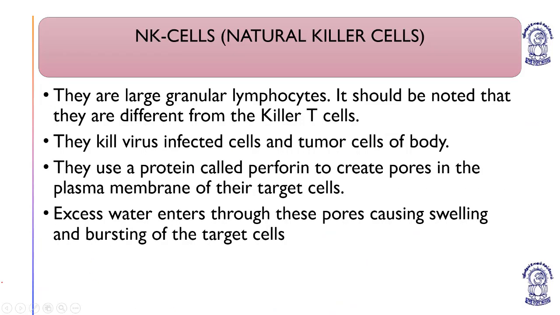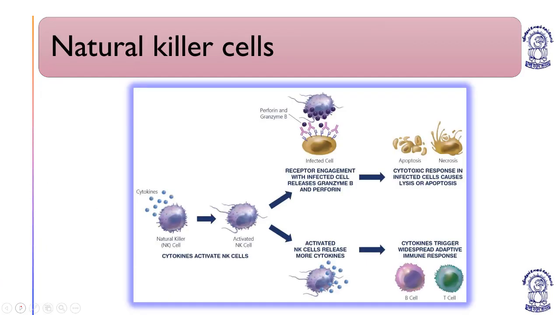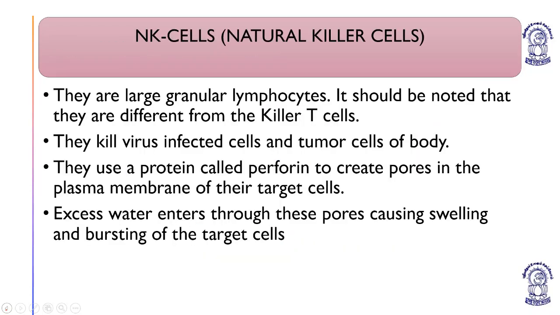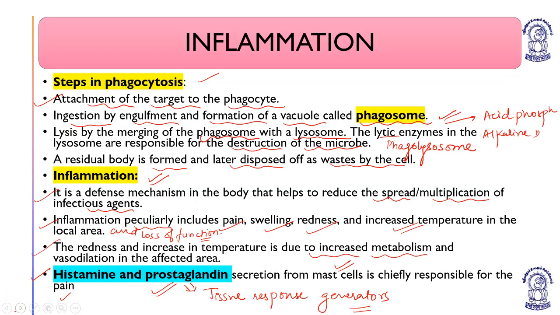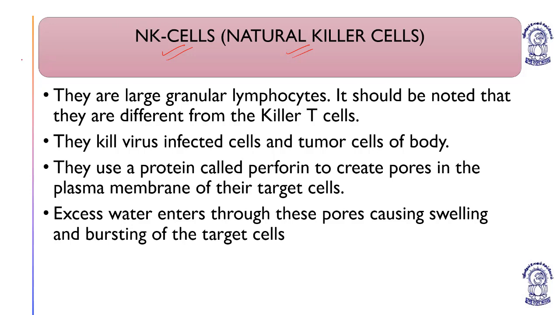Now we are going to discuss different types of cells which are responsible for promoting or producing the immune responses. First is the natural killer cell, NK cells. These are very large in size. They are large granular lymphocytes. It should be noted that they are different from the killer T cells.